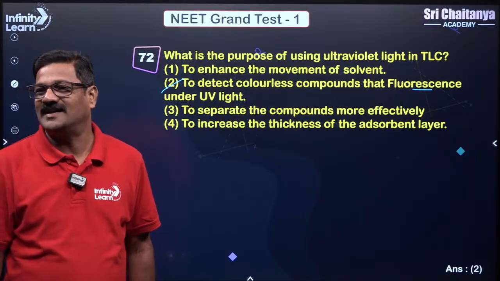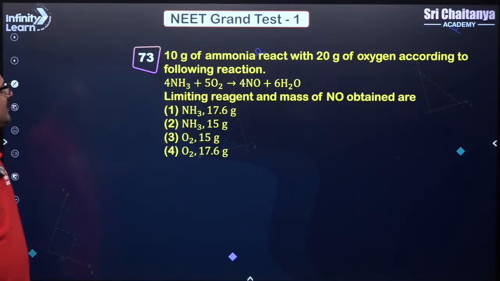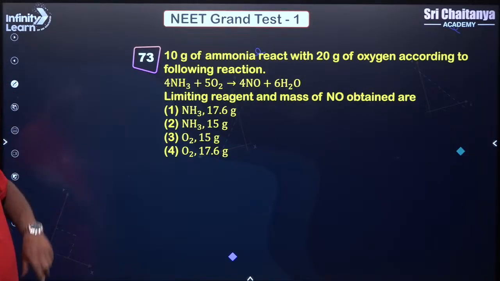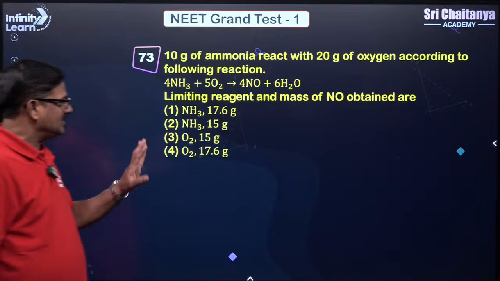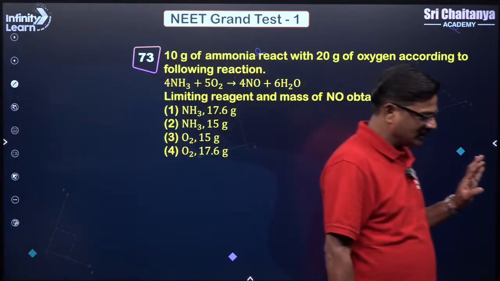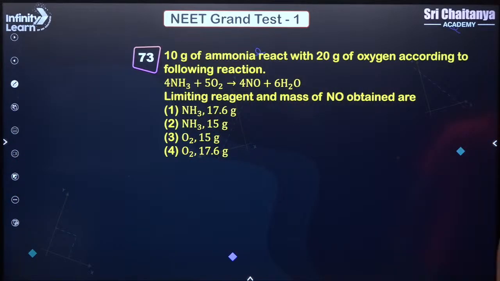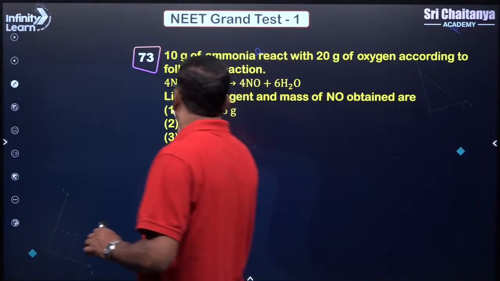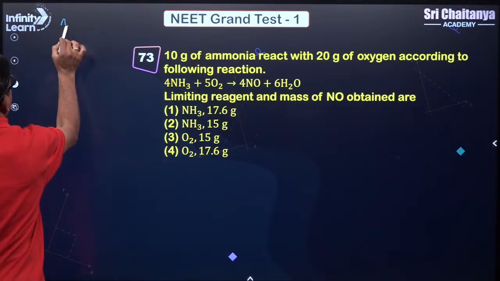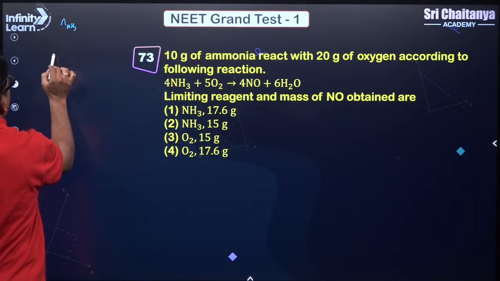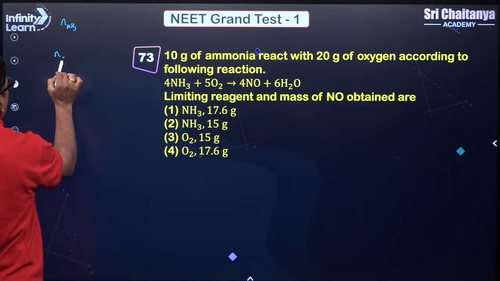Now let's see here, 10 grams of ammonia reacts with 20 grams of oxygen according to the following reaction. This is a question related to limiting reagent. And in this let us find number of moles of NH3 and number of moles of O2.